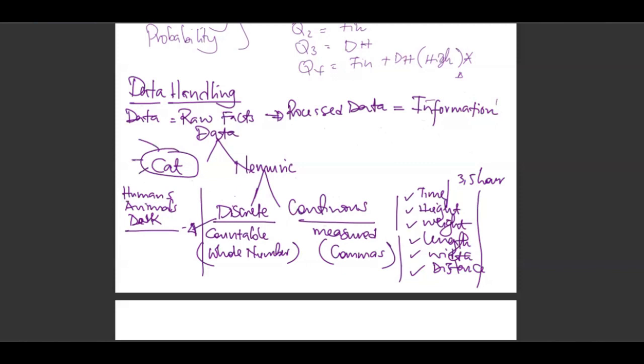Categoric is descriptive, whereas numeric is quantitative. Quantity, right? Descriptive, we look at things like color, texture, smell, gender. You're describing. But numeric is quantitative. This is data handling. That's what I want you to remember. The usual question is, which kind of data do we have in the table above? If it has no commas, it becomes discrete. If it has commas, it's continuous.